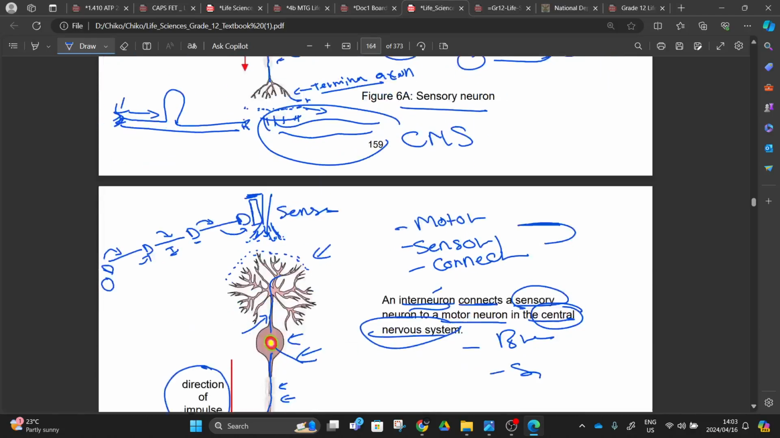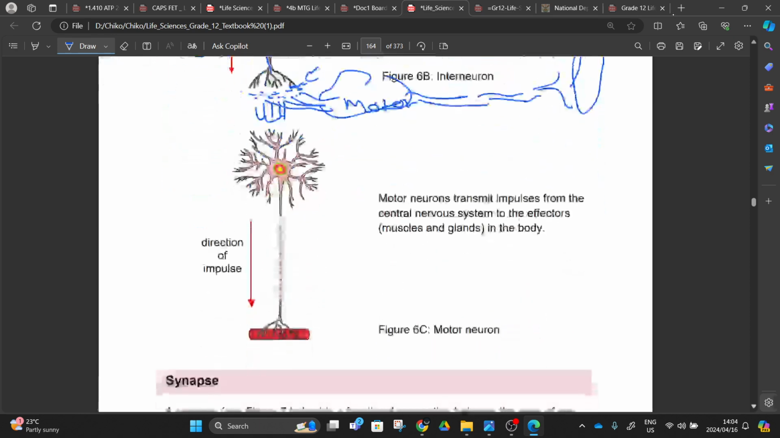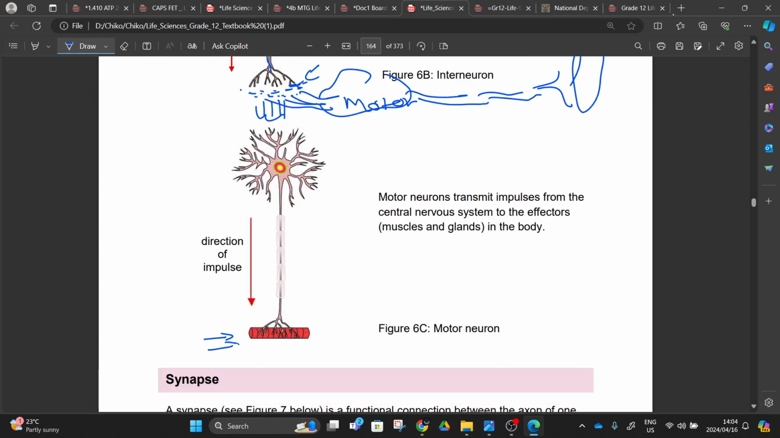From the receptor cell, we send those neurotransmitters down to the interneuron, and then inside the interneuron, we are going to send those neurotransmitters to our motor neuron. Inside the motor neuron, we are going to send those impulses to our effector there, which will be our muscles or whatever. The motor neurons transmit impulses from the central nervous system to the effectors, muscles or the glands in the body.